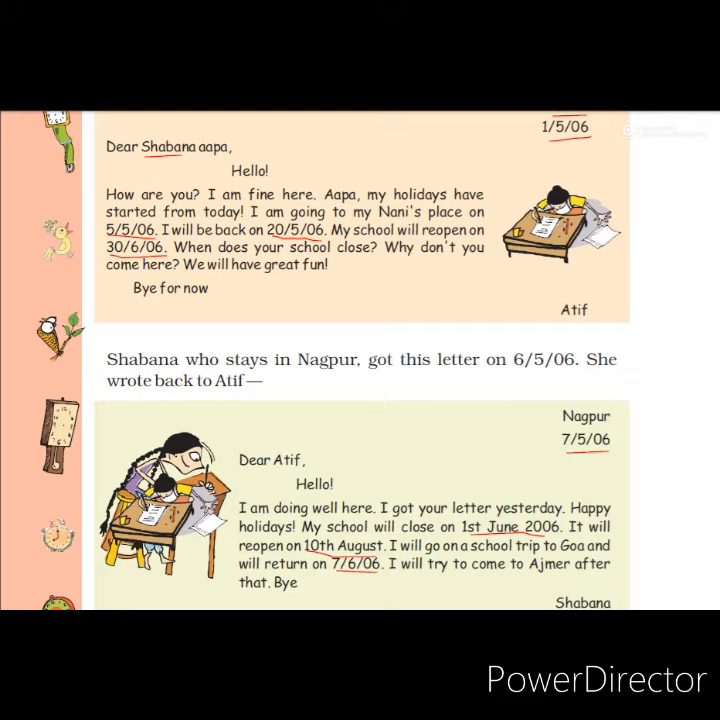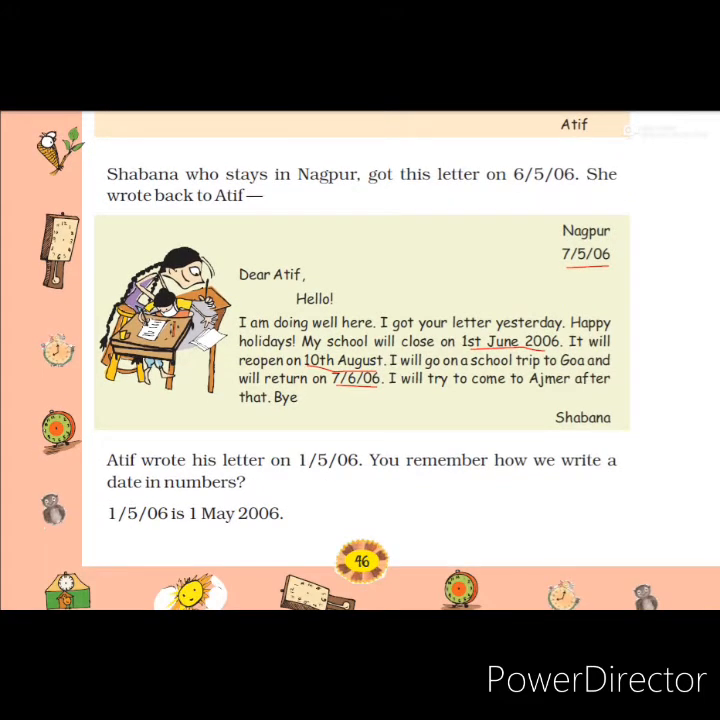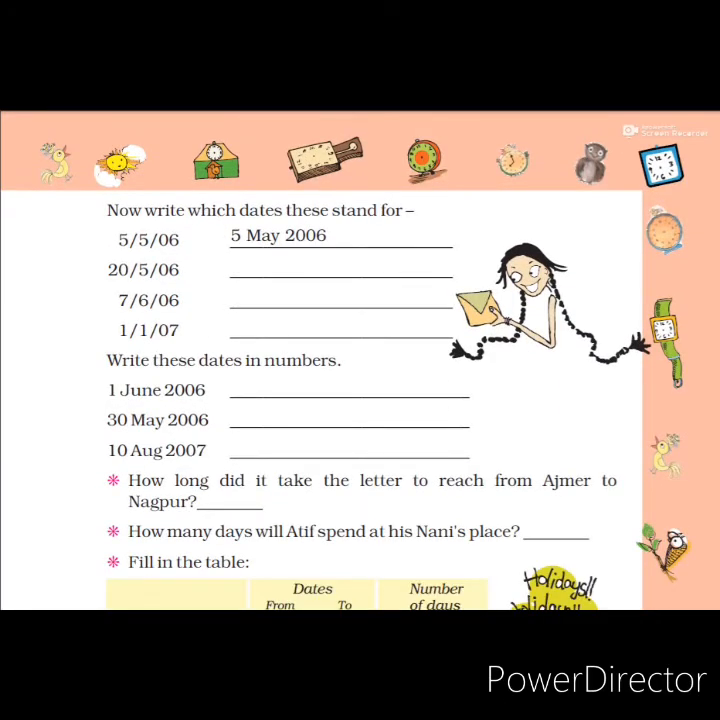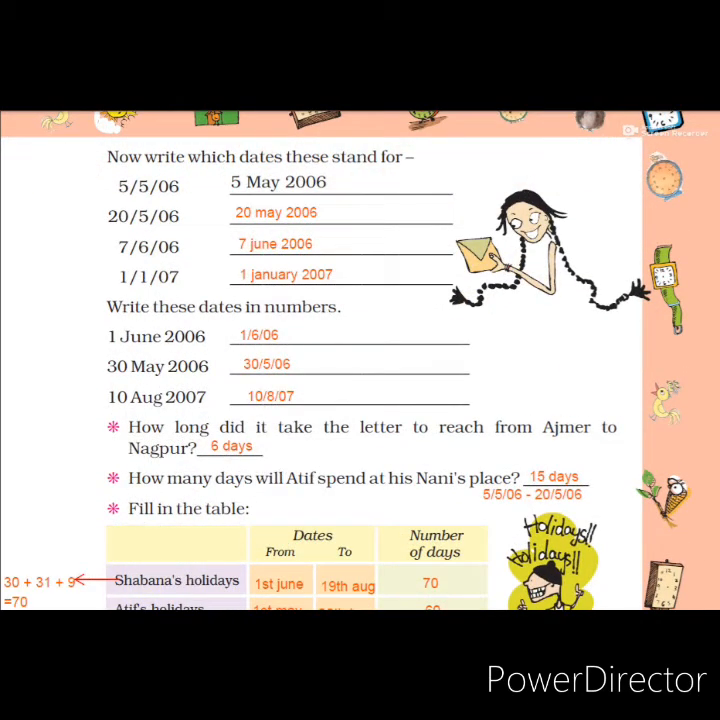Here we have given some dates. According to them, we have to rewrite each date in numbers, showing which date and which month. Some dates are given, and we have to write them in numbers. See, 5/5/2006 means the first 5 represents the date, the second 5 represents the month, and the last one shows the year. So we have to write these dates in numbers.